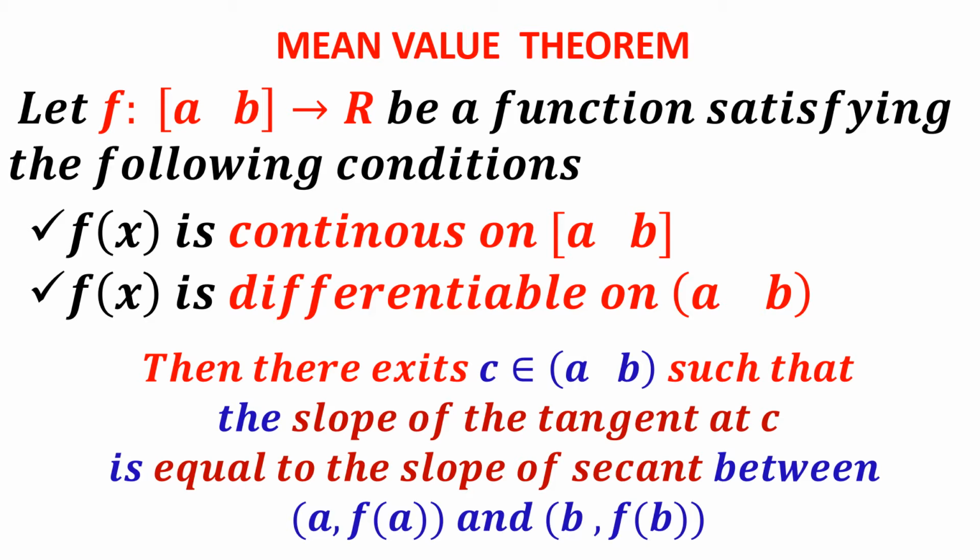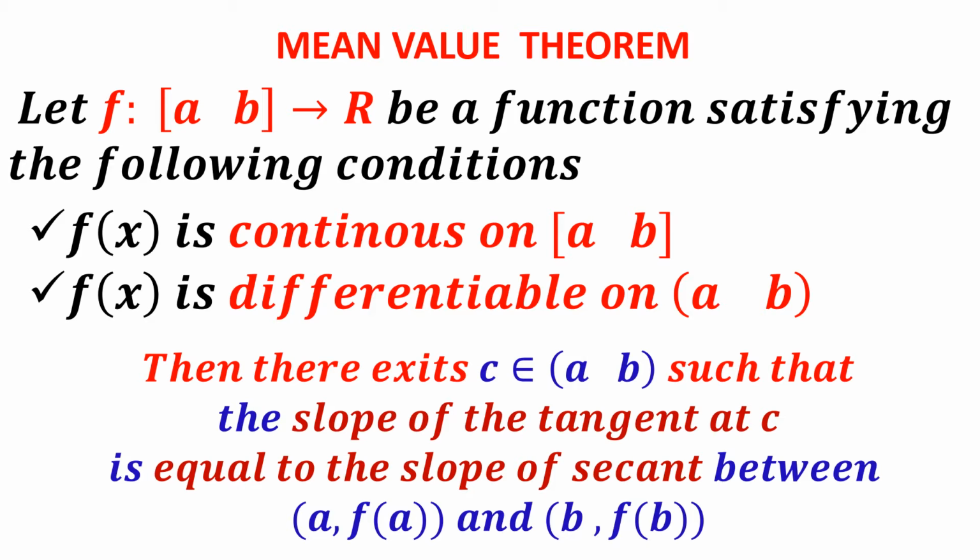You might have seen a formula to find the gradient or slope, y2 minus y1 upon x2 minus x1. The same thing, f(b) minus f(a) upon b minus a, we are finding that only. Therefore, in Rolle's theorem, the slope will be 0, so the tangent will be parallel to the x-axis. But in the mean value theorem, the third condition is not there compared with Rolle's theorem. Here, the tangent is parallel to a chord or secant, a chord lying between (a, f(a)) and